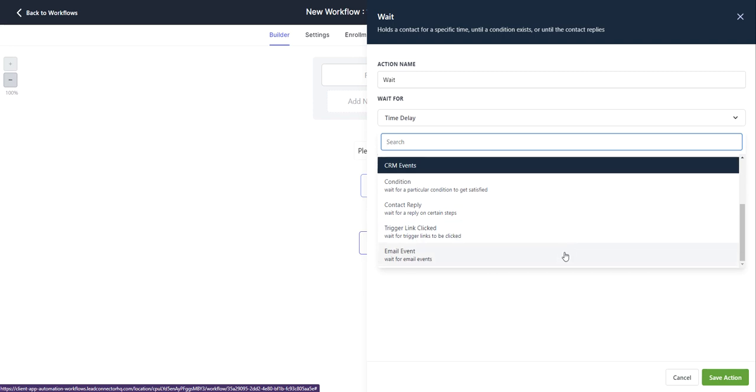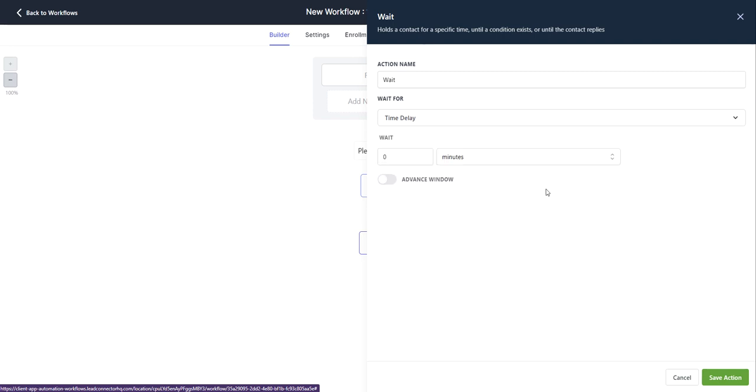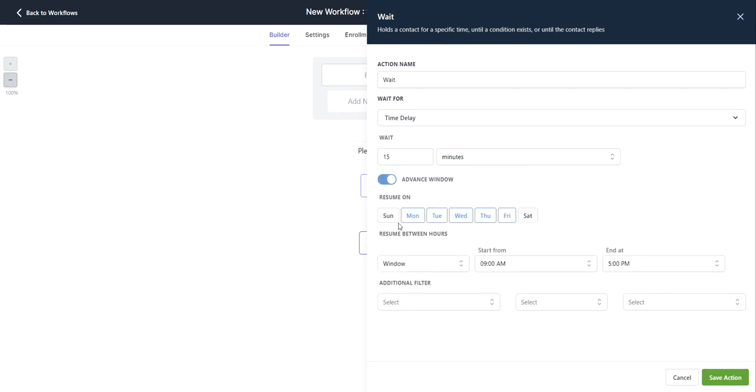So going into time delay, you can select a specific time by typing in an amount here. And then you can select this drop down to choose minutes, hours, or days. And then clicking open this advanced window, you can resume the workflow on specified days by toggling these on and off depending on how you'd like to set it up.